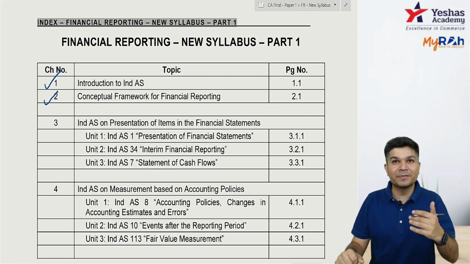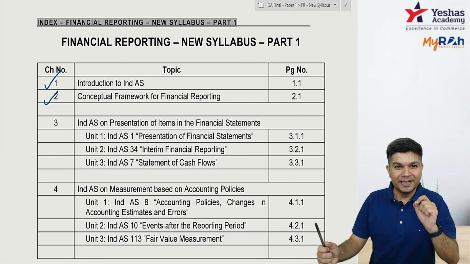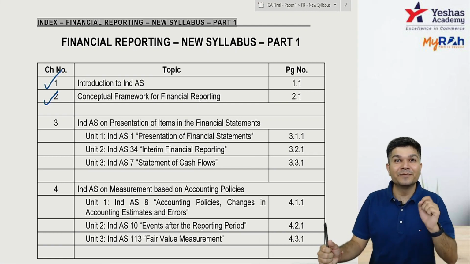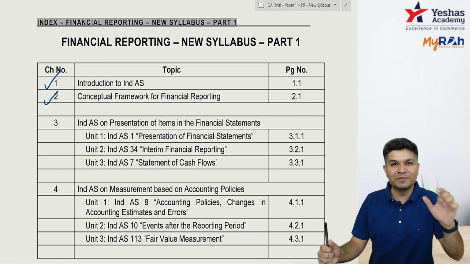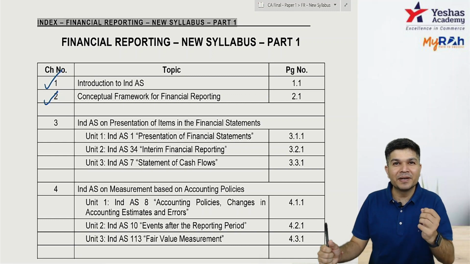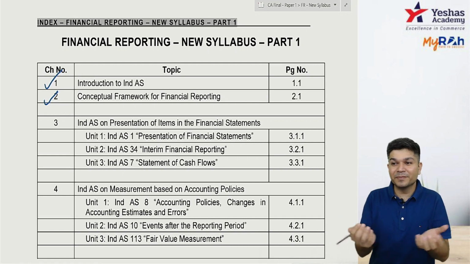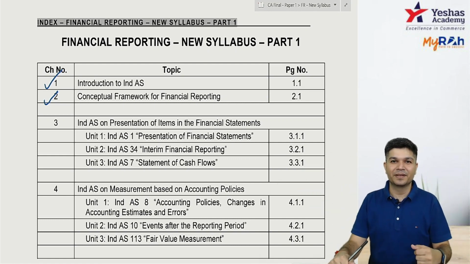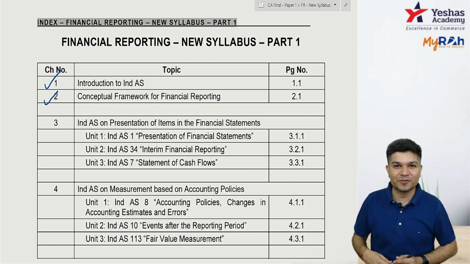The standards, whenever somebody is building, they need some base. Like in your accounting standard 2, I'm not going to IND AS right now. In your accounting standard 2, inventory, you know inventories are valued at cost or NRV, whichever is lower. Now when I say cost or NRV, whichever is lower, can I say we are trying to follow the conservatism concept? So the conservatism concept is kind of a base, based on which that standard was built. So conceptual framework is kind of a base based on which the standards are actually built up.